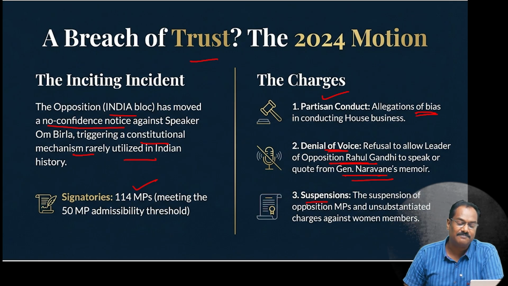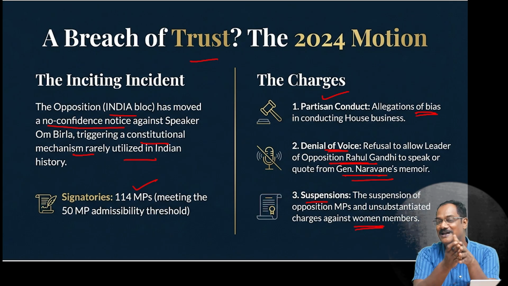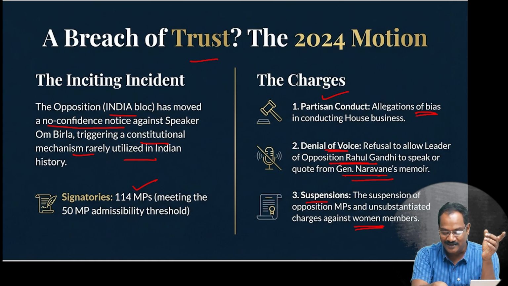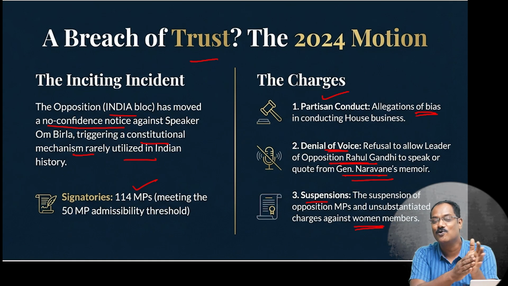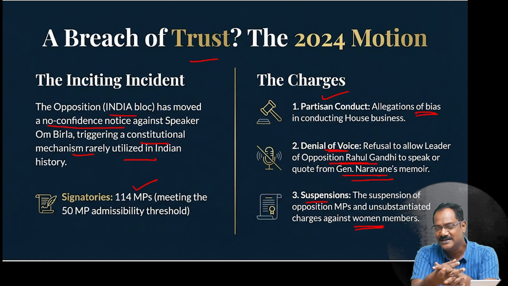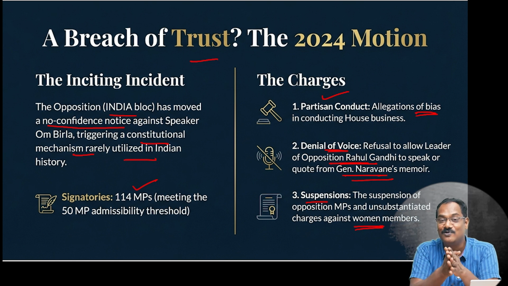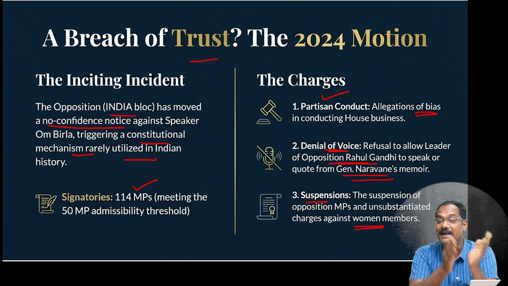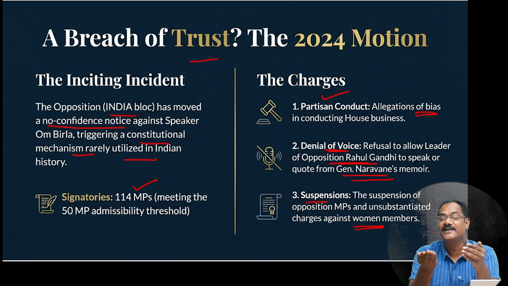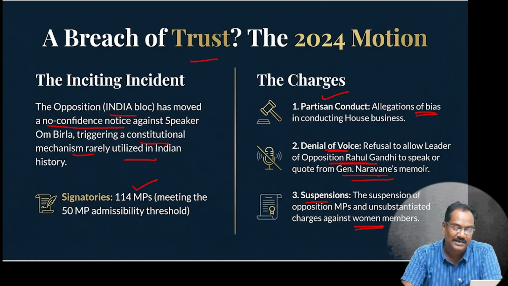Suspension. He simply suspends all the opposition MPs, and suspension of women members, against what actually happened. In fact, in another video I told you, they were doing a gherao of the PM. It means they will encircle the PM, and the PM cannot move outside like that. Those are the norms available inside. Because of that fear, in the next session he did not come to speak in the Lok Sabha. That is the biggest thing. So the Prime Minister of India is fearing the opposition. He is not coming to Lok Sabha and speaking. Anyway, these are the charges against the Speaker.